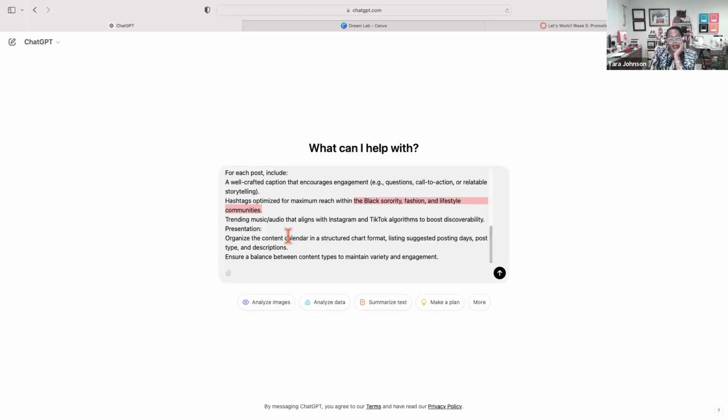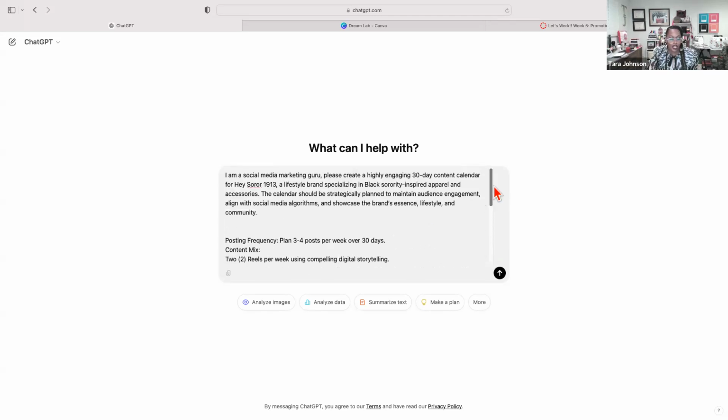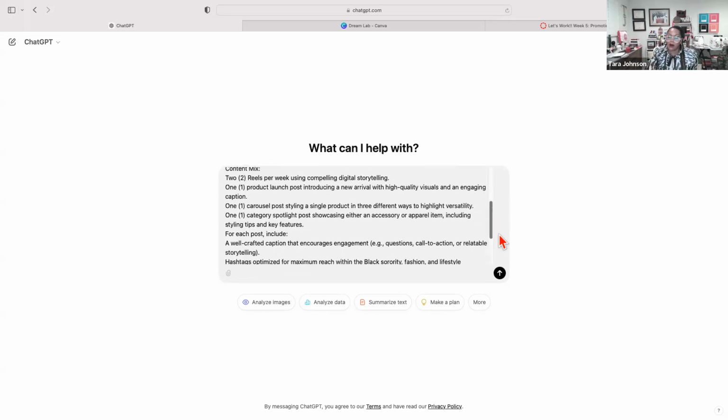And then on the presentation of how the calendar comes out, we want to organize the calendar content in a structured chart format. So I want it in a chart. We want ChatGPT to give us suggested posting days, posting types, and descriptions. And remember, I gave it some posting types, so we want to ensure there's a balance between content types. I'm not just posting carousels, I'm not just posting reels, I'm not just posting static posts. So remember, I told ChatGPT that I want 3 to 4 posts a week over a 30-day period, and the types of posts that I want.